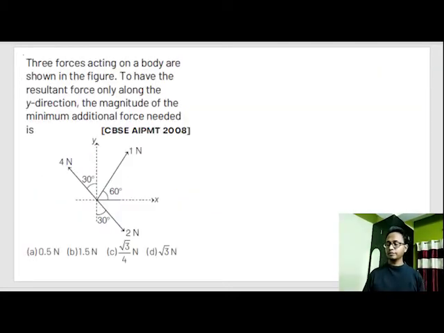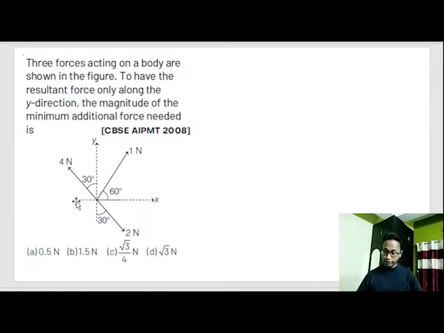Now let's read a question. Three forces acting on a body are shown in figure. To have resultant force only along the y direction, the magnitude of minimum additional force needed is. That means the question is saying these three forces make a resultant force. This 1 Newton, this 2 Newton and this 4 Newtons combine together to make a resultant force. Now the minimum amount of force that I need to add, or the fourth force that I need to add, so that there is no component of force in this x direction.